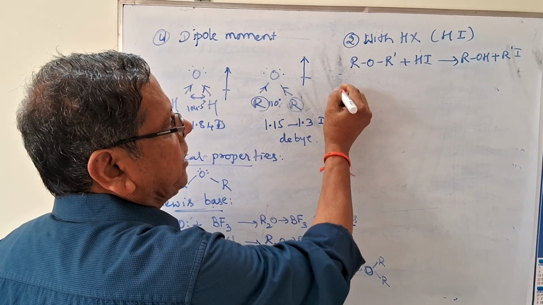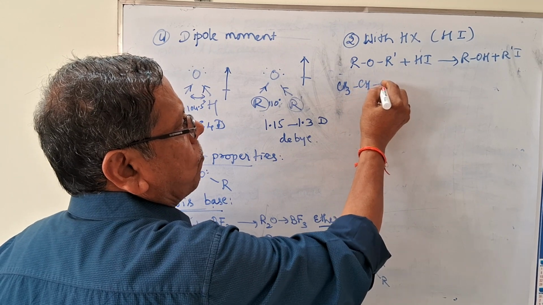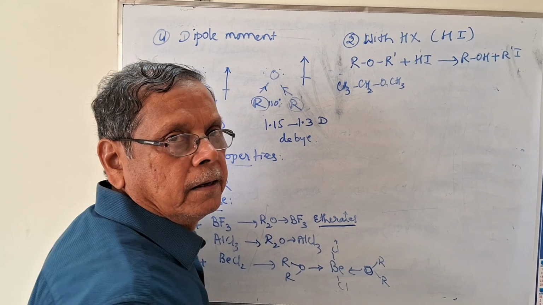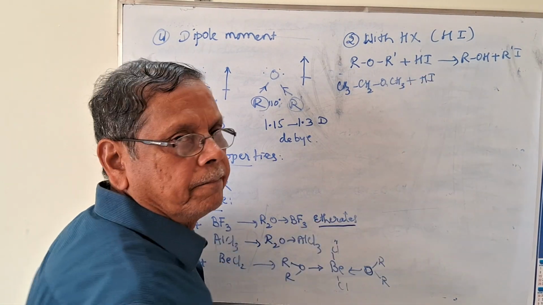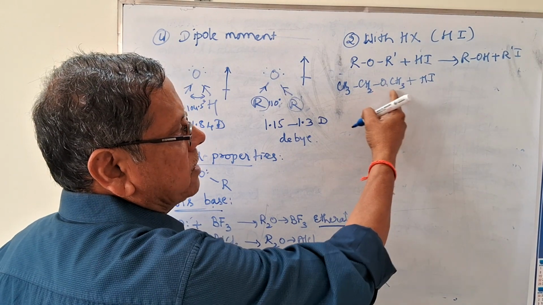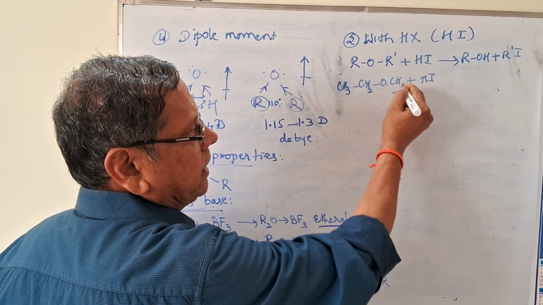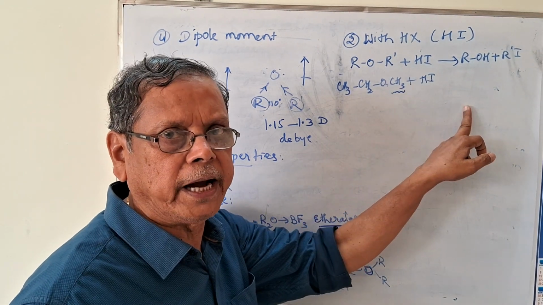Suppose you take CH3CH2OCH3. When you treat this with one molar amount of hydrogen iodide, it will cleave one oxygen carbon bond, that is, the alkyl group containing the lesser number of carbon atoms will form the iodide.